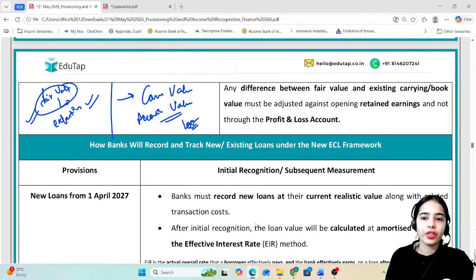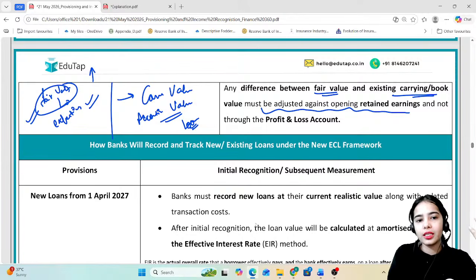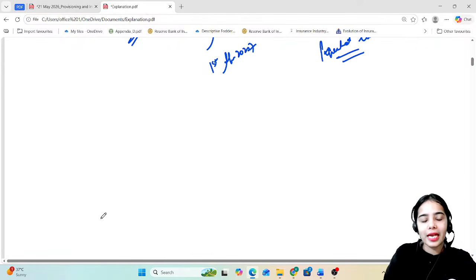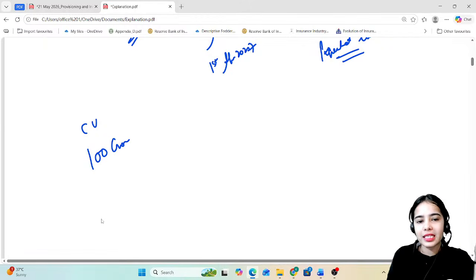Any difference between the fair value and the existing carrying book or the book value must be adjusted against opening retained earnings. So let's say the fair value is higher or the fair value is lower. Okay, that means the bank is expecting to receive less. So to cover the amount, the carrying value of the loan is 100 crore, while the bank is expecting to receive 99 crore.